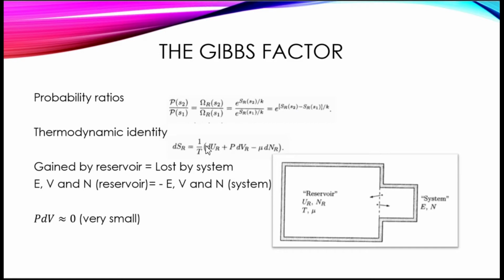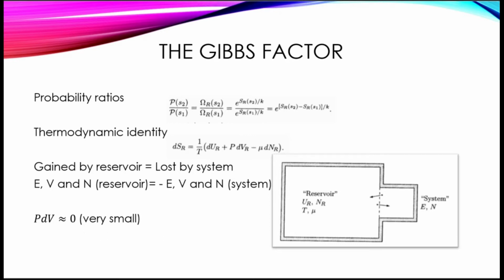So remember that whatever is gained by the reservoir must be lost by the system. So in this case, if we have the energy, volume, and number of particles of the reservoir, that should be equal to the negative of the energy, volume, and number of particles in the system. So in this case, we can set P dV as approximately 0 because it's typically very small compared to the other numbers.